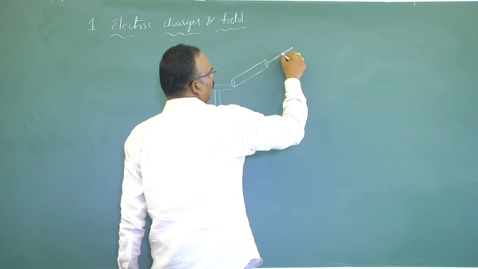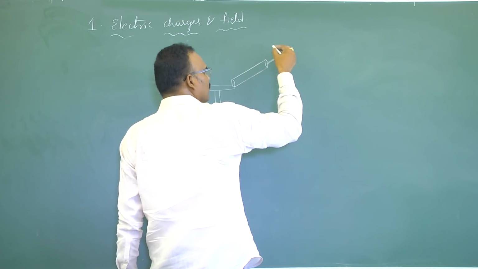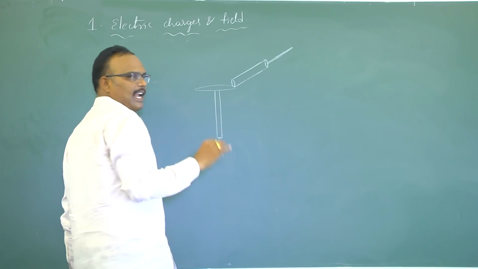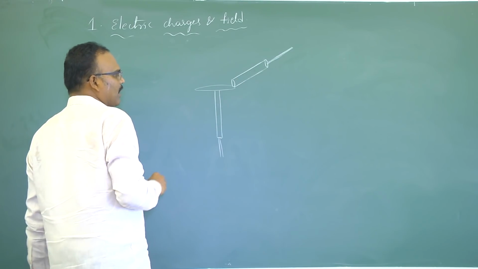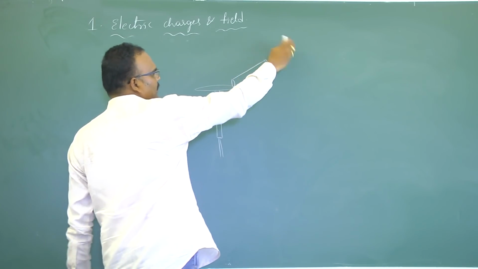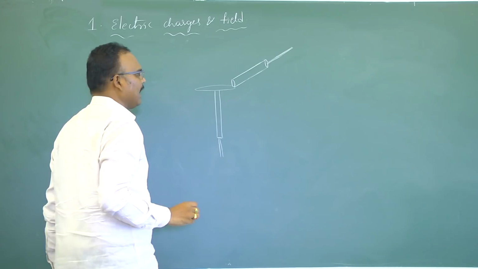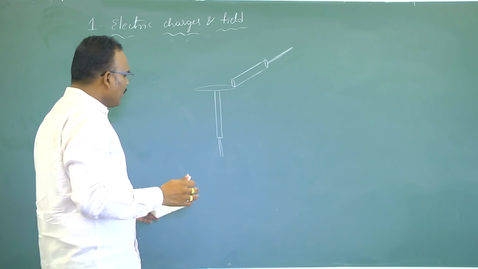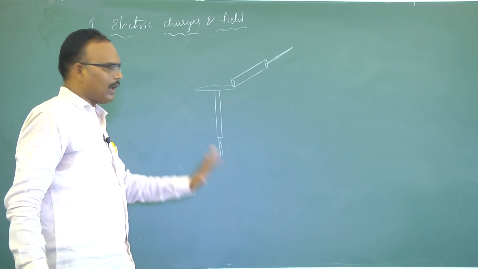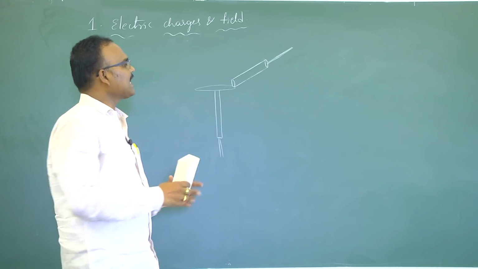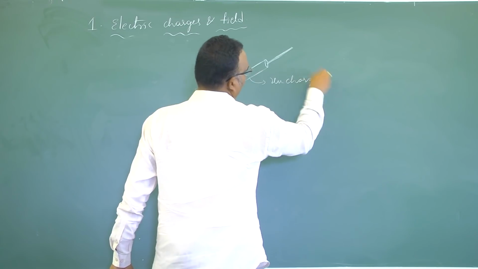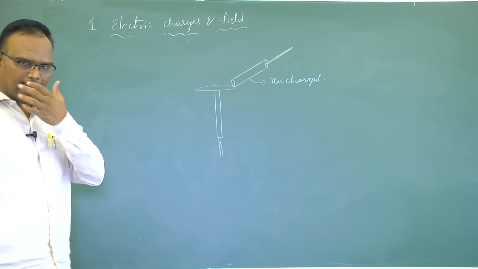So whenever you are bringing any charged body, it is understood that you are holding it by an insulating handle. Because I don't know whether this body is having charge or not, I am taking safety and holding this body with the insulating handle. If you keep it in contact, leave it for some time and observe, if the gold leaves remain parallel, it means this body is uncharged.